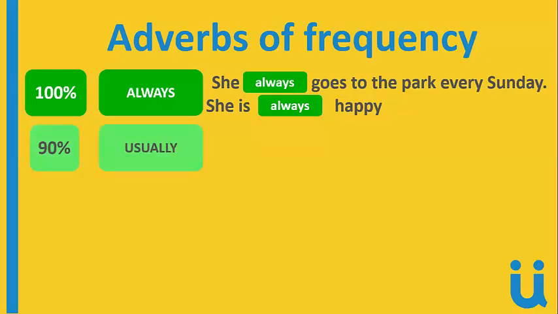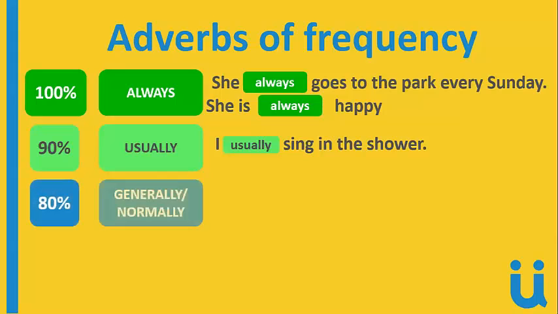Outstanding. So the 90% is usually, okay? So this means that you don't do it the 7 days of the week, but you do it 6, okay? Like this activity is done in 6 days of the week. For example, I usually sing in the shower. Okay, repeat please. I usually sing in the shower.